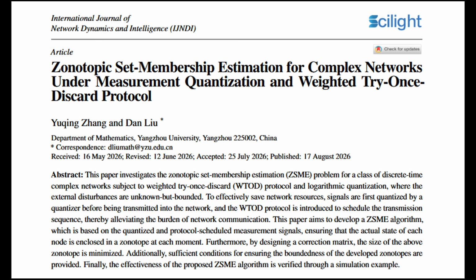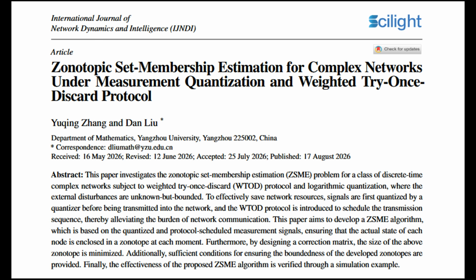Quantization only, no scheduling. When they simply compress the signals but let everyone broadcast freely, the error barely worsened to 0.4089. This proves that rounding alone doesn't hurt much. WTOD protocol only, no compression. When they forced nodes to take turns without compressing the signals, the error jumped significantly to 0.5810. The stale, missing data caused a lot of confusion.